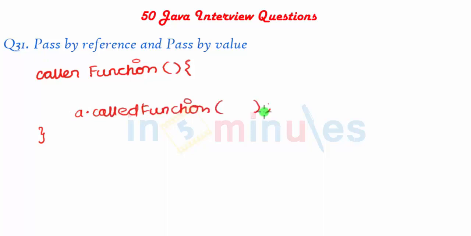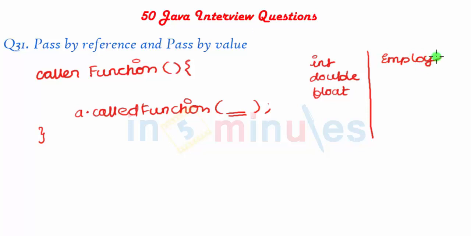Now we have two cases: either we pass a primitive data type as a parameter, or we pass references. And when I say references, I mean classes, instances of classes. So let's map out our two cases. We can pass something like int, double, float, boolean, which are all primitive data types, or we can pass classes like Employee, or the Dummy class as we saw in our previous example, or the String class which is provided by Java internally, or something like the Thread class or an Exception class. So we have two cases.